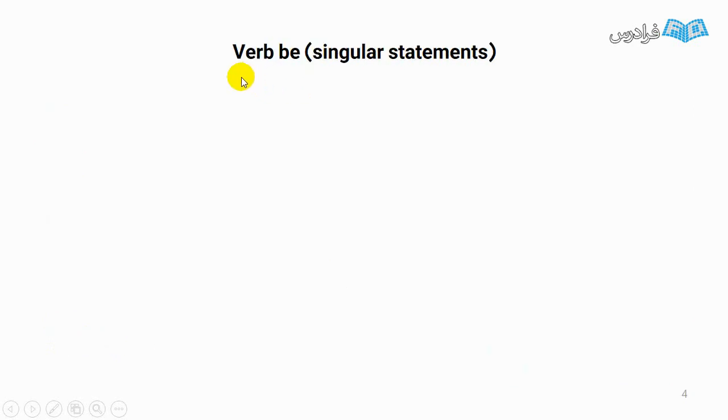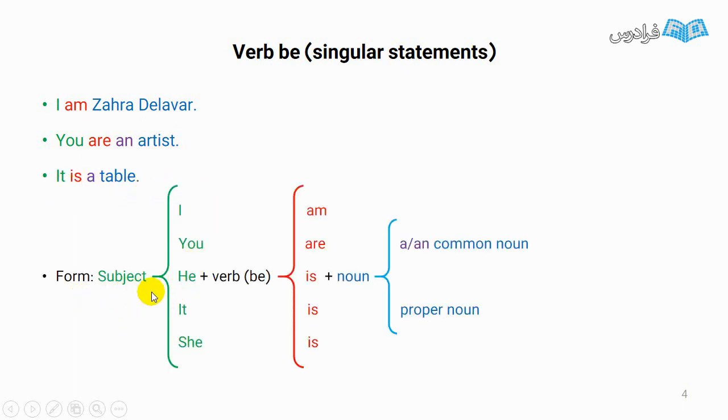Now, here we want to talk about singular form of verb be. Look at this example. I am Zahra Delavar. First check when we have to use verb be. When we are talking about people's name, jobs, or their age. You are an artist. It is a table. Let's check the form. The sentences start with a subject and then we need a verb.